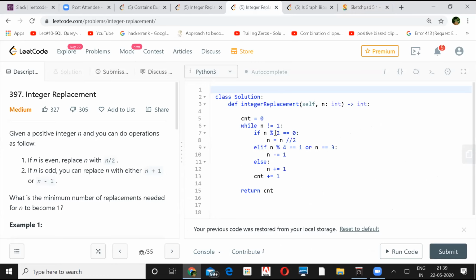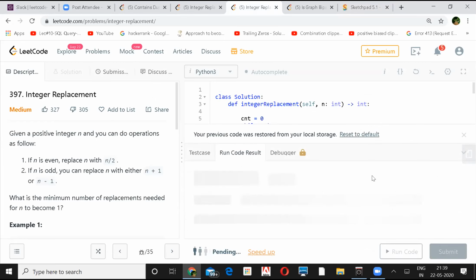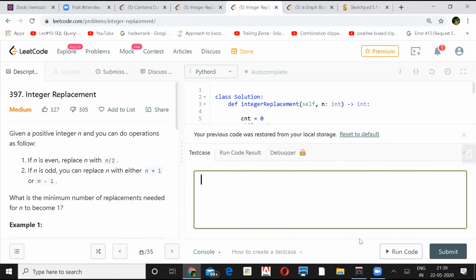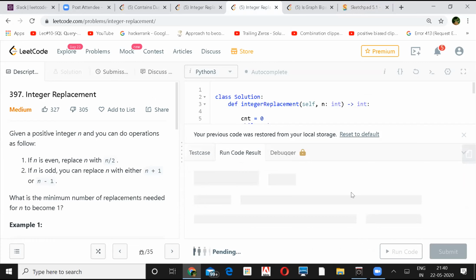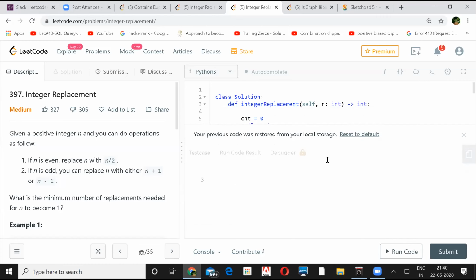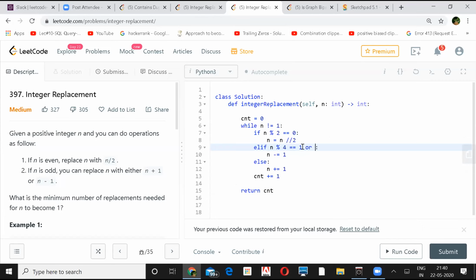So even without that n equals 3, your solution will still work, right? I don't think so. It will give an infinite loop. Oh, I think at n equal to 3, it will give me plus 1. Let's try with 3. So plus 1, the output will be 3. It should be 2 actually, because from 3 it went to 4 and then it came down to 2 and 1. Okay.